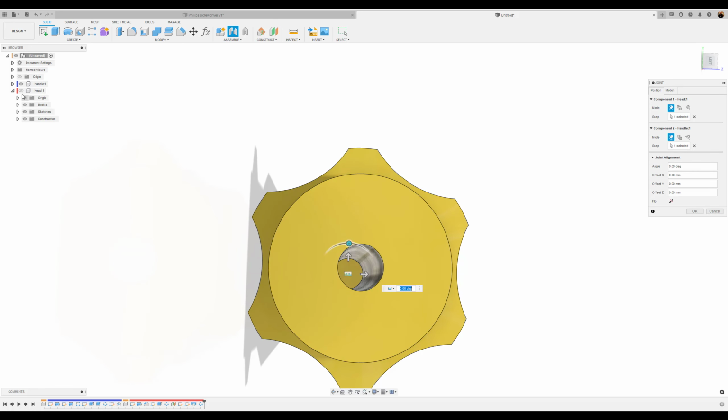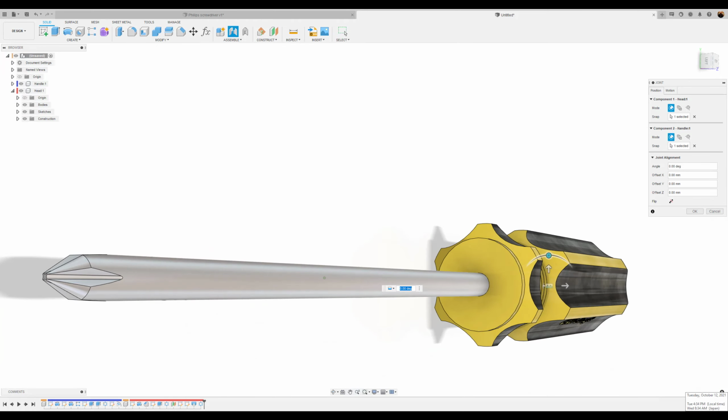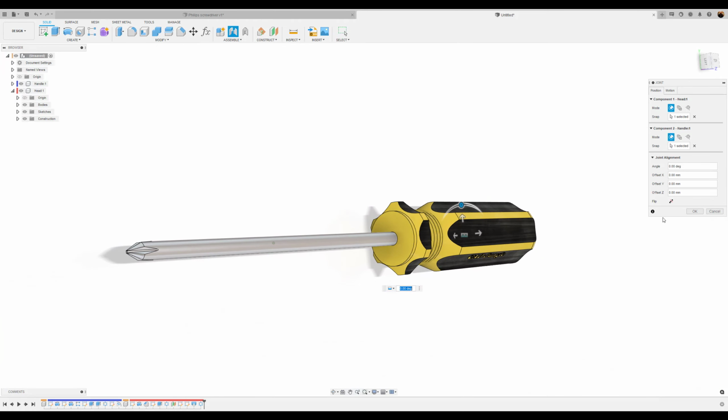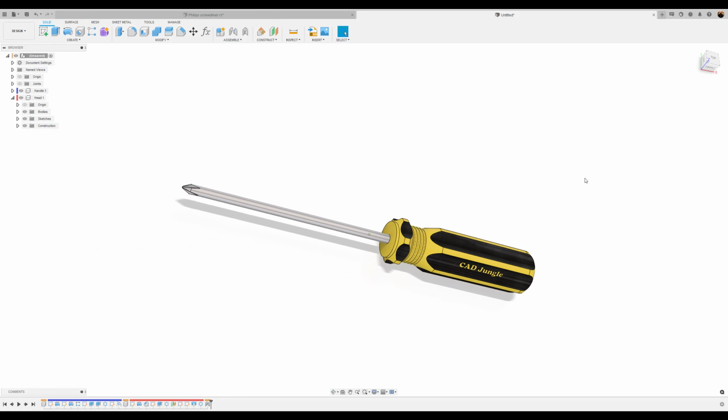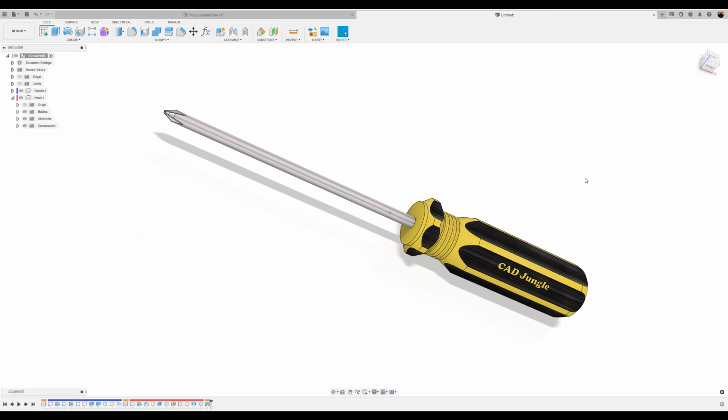All right. And turn on the head. Click OK. And we can turn off the joints. And there you have your screwdriver. Phillips head screwdriver.